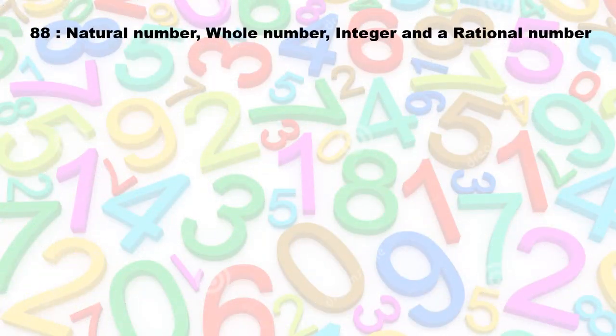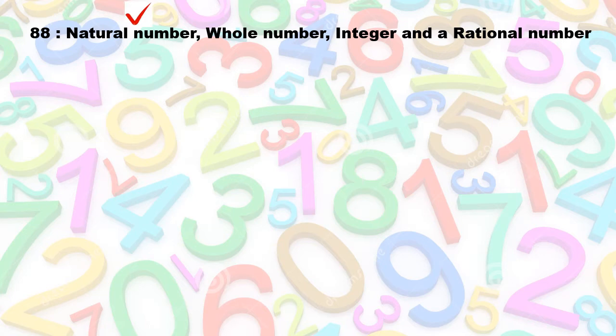Right, so let's quickly have a look. If you had to classify, if I say to you in the test, 88, what type of number is that? Is it a natural number, whole number, integer, or a rational number? Then you say, okay, let's think. Is it a natural number? When you were young, natural numbers, you start counting 1, 2, 3, 4, 5. Yes, it is a natural number. So it is classified as a natural number.